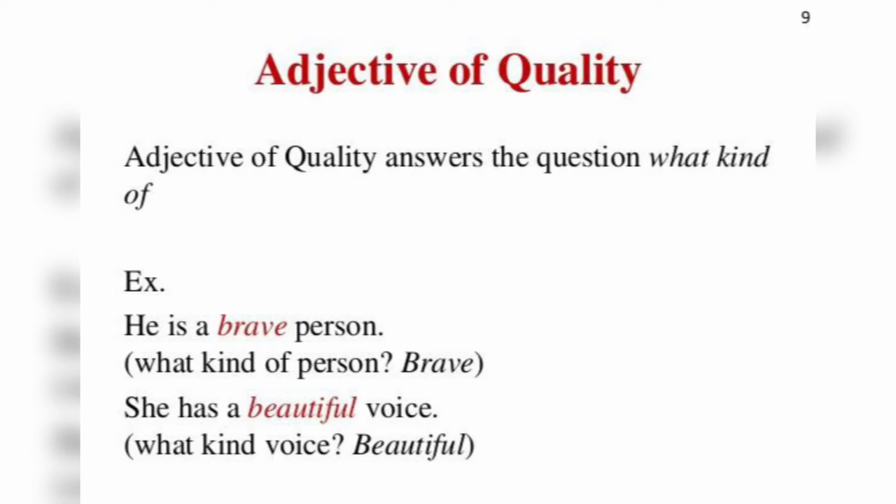It says adjective of quality answers the question what kind of, means what kind of noun is it, what kind of person is it, what kind of place is it, what kind of thing is it. For example, he is a brave person. What kind of person is he? He is a brave person. She has a beautiful voice. Now, what kind of voice does she have? She is having a very, very beautiful voice.